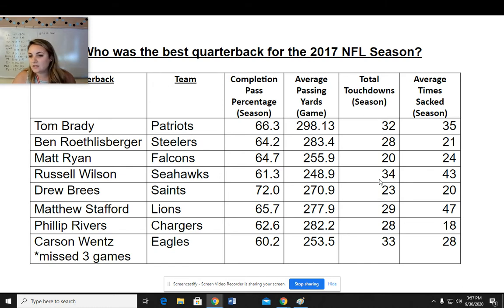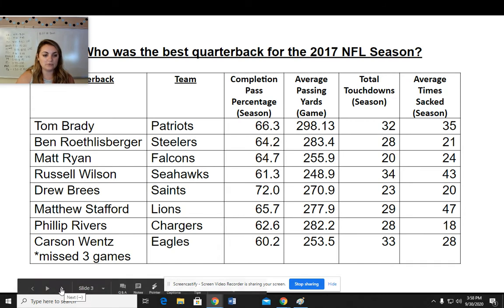So again, we can't have opinions in science. We have to actually use the data and the data tables. So that's what we're going to use to actually conclude who was the best quarterback for the 2017 NFL season. For claim, evidence, and reasoning, when you are writing them, you will always be given a question that you have to analyze and then give a response to. And so the question here is, who was the best quarterback? I have an example of a claim, evidence, and reasoning, and I will read it for you, and then we will walk through the different parts.